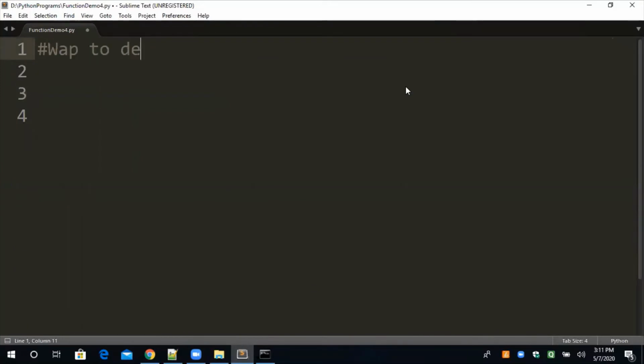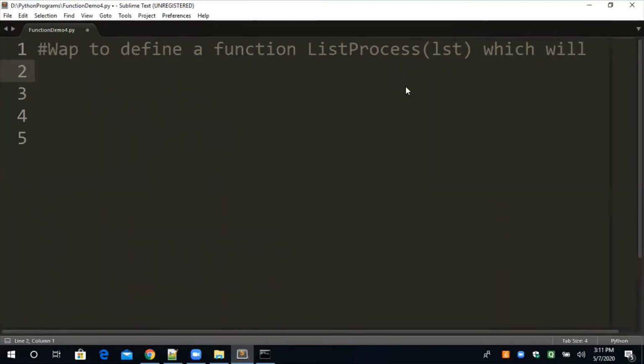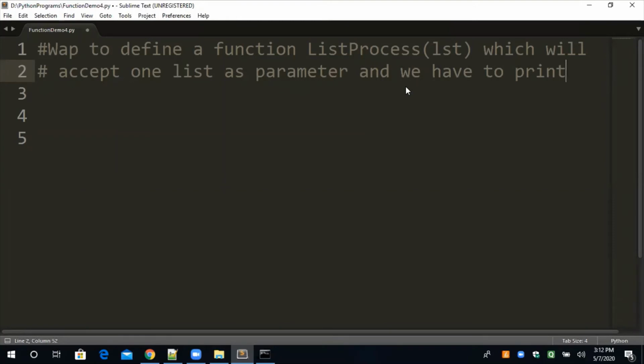Write a program to define a function list process, lst, which will accept one list as parameter, and we have to print all the even elements in the list.